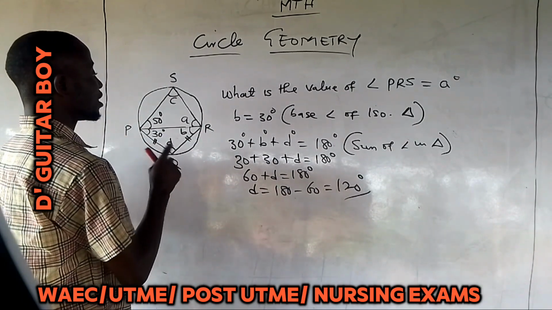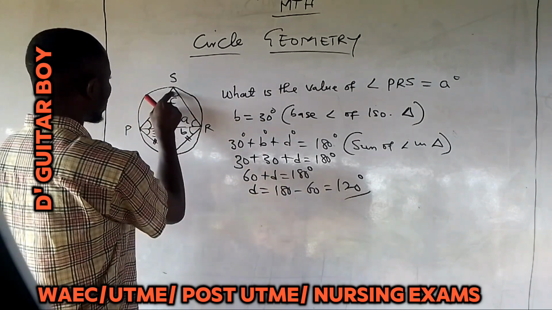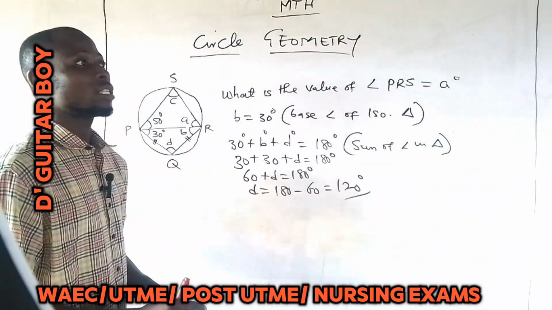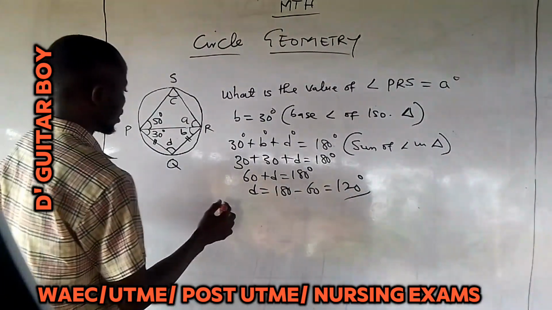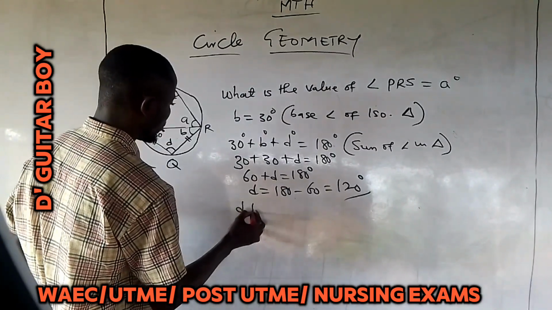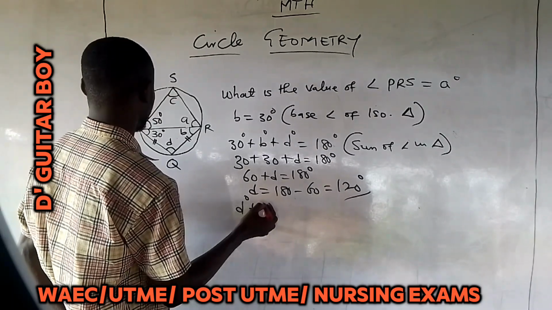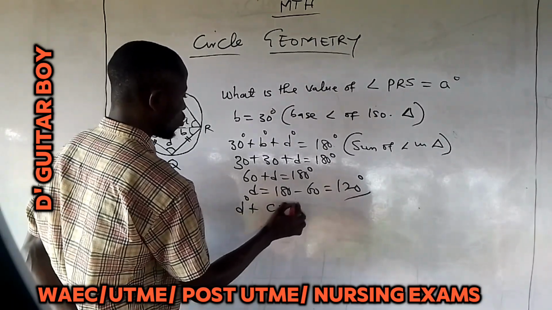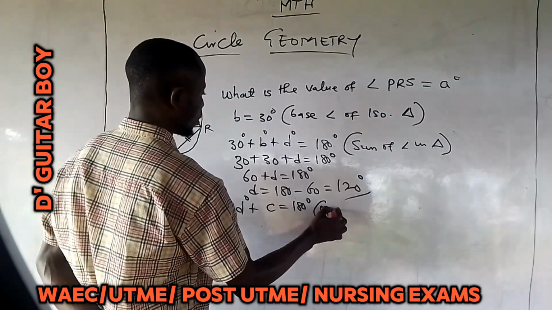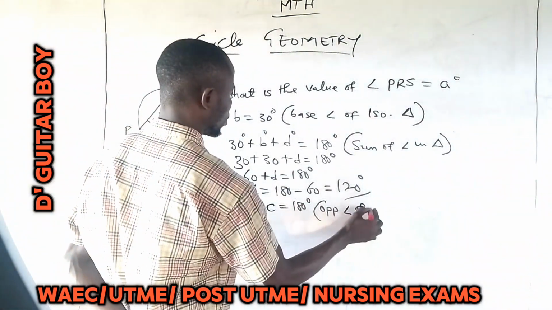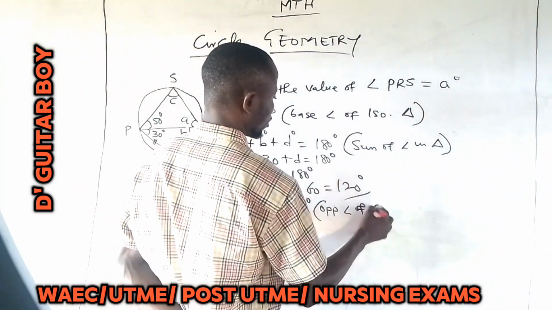So it touches all the circumference of the circle. So you cannot say D plus C. You remember the theorem, we say that the opposite angles of a cyclic quadrilateral sum to 180 degrees. So you can say D plus C equal to 180 degrees. That's the sum of the opposite angles of a cyclic quadrilateral.